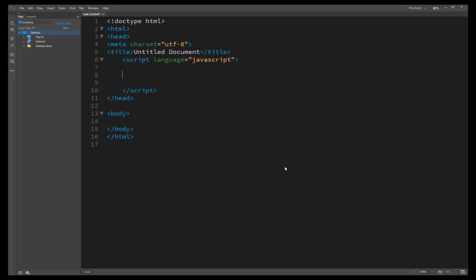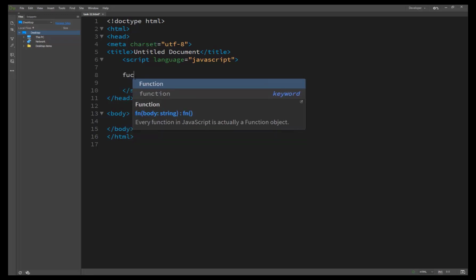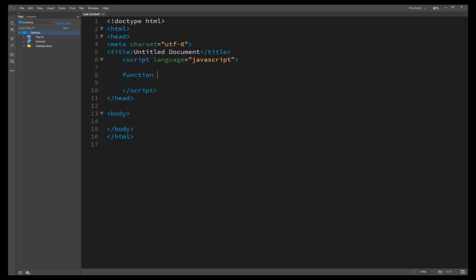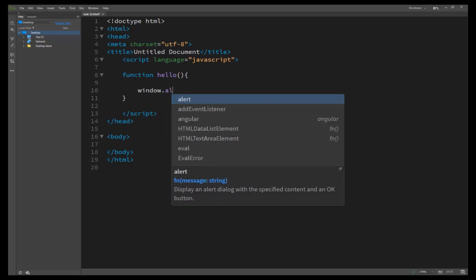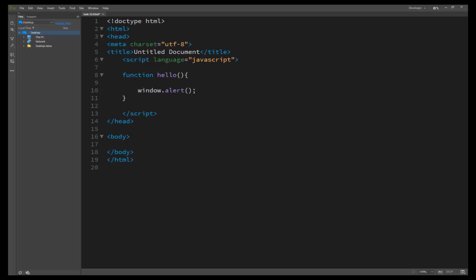So we create a function, type hello, and inside the function we call the method window.alert to check whether, after our page has loaded, our function will work or not.